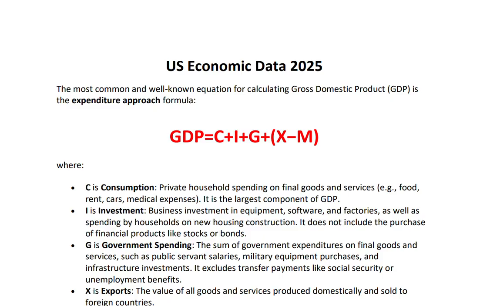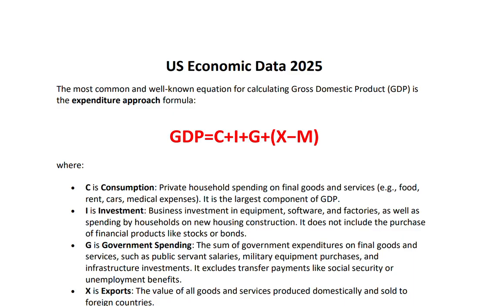But before I do so, I'll be looking at how exactly GDP is calculated. GDP means gross domestic product, which is a measurement of the value of goods and services produced in a particular country within a period of time. So this is the main barometer that is used to calculate the size of an economy and also to calculate when an economy is growing and the percentage by which it grows.